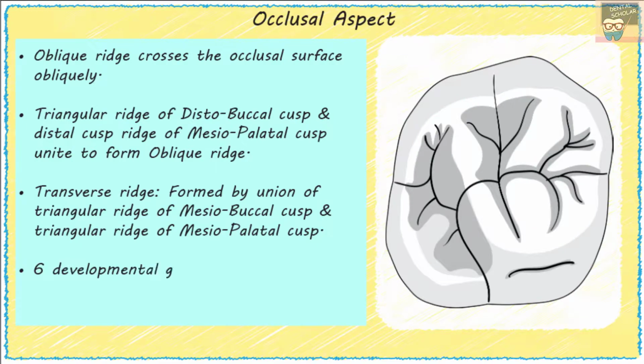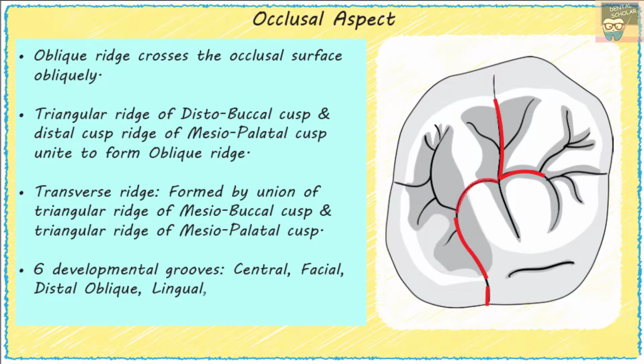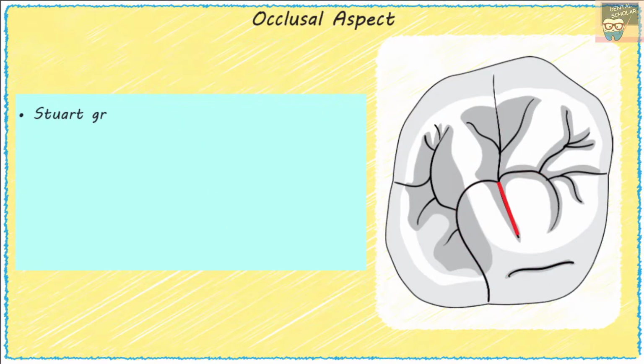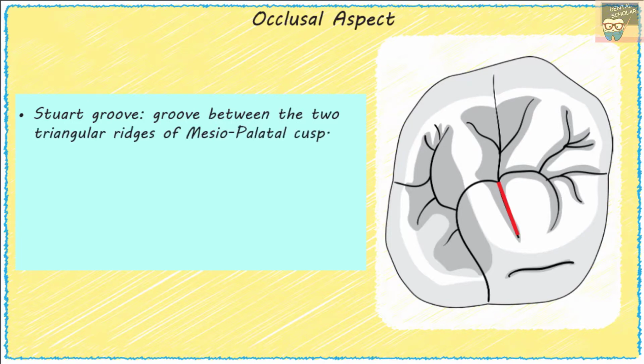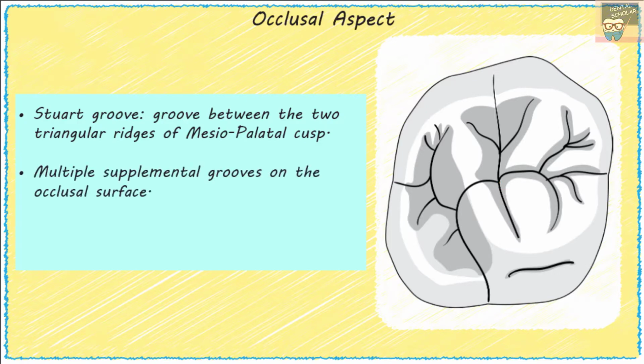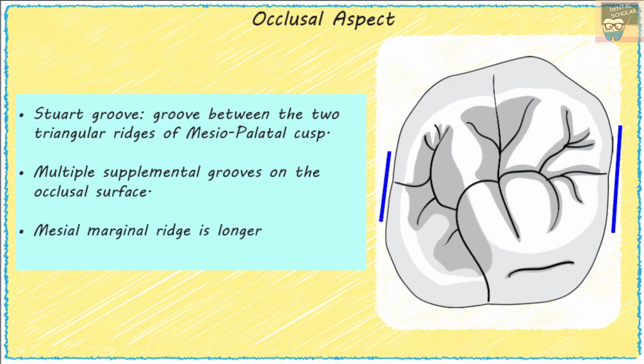There are 6 developmental grooves on the maxillary first molar, and they are the central groove, facial groove, distal oblique groove, lingual groove, transverse groove, and the 5th cusp groove. So these are the 6 developmental grooves. Stewart's groove is the groove between the two triangular ridges of the mesiopalatal cusp. Now as you can see, there are multiple supplemental grooves on the occlusal surface of this molar, and the mesial marginal ridge is longer and more prominent than the distal marginal ridge.